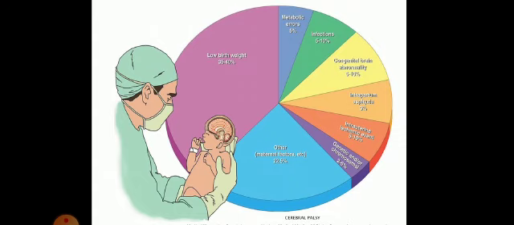Now this is one pie chart that shows different factors that are responsible for this brain damage. So statistically we can see that the maximum part is because of low birth weight. So 35 to 40 percent of low birth weight babies will be having cerebral palsy. Okay, other reasons are metabolic errors, infections, congenital brain anomalies, then asphyxia, ischemic events and genetic, and others that are not identified, but the maximum is because of low birth weight. Clear? So birth weight is very important. It shows the health condition of the child.